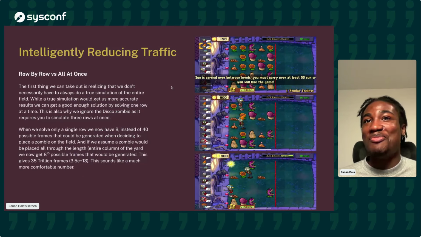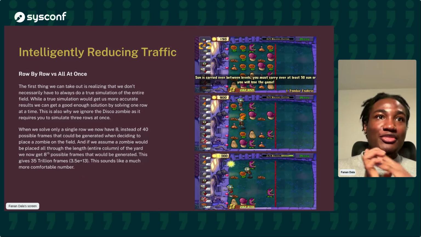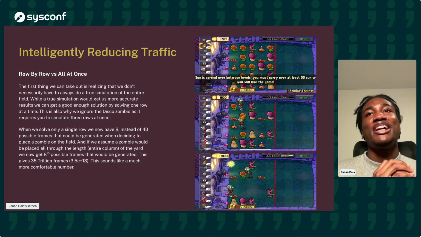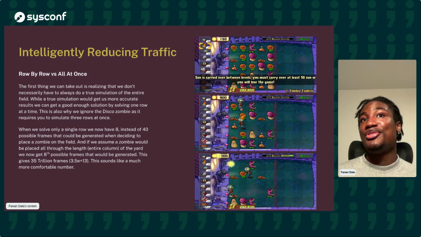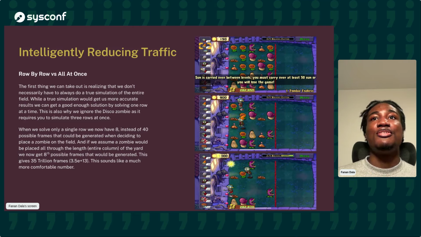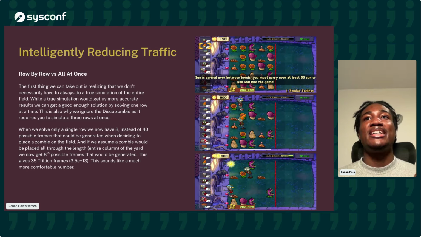However, we must do something, right? So one thing we can do is to leverage what I like to call approximate solutions, which will never be as accurate as a true solution, but they get us close enough to what we need to do. And so how can we do an approximate solution here? One thing we can do is realizing that we don't have to solve every row at the same time, right?